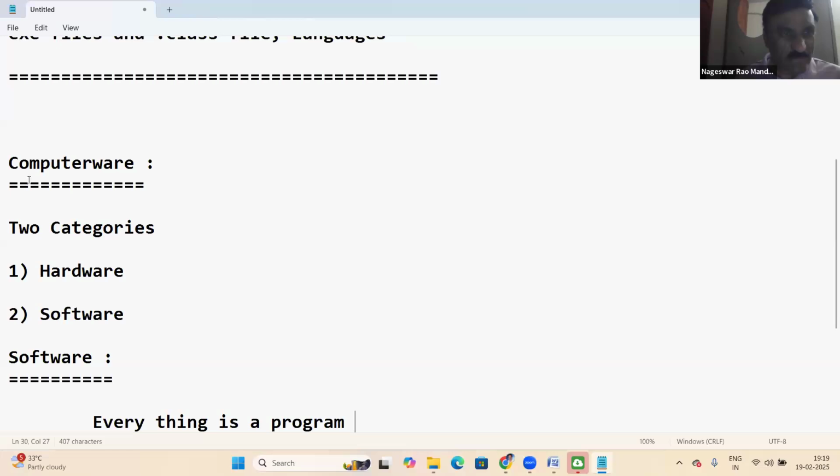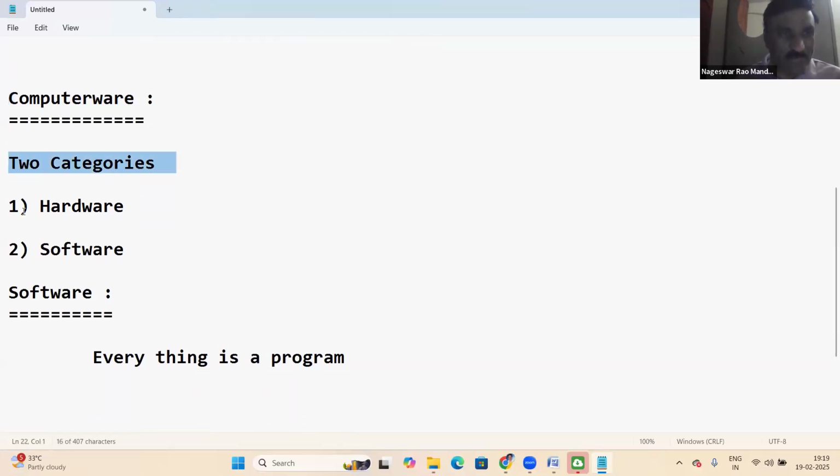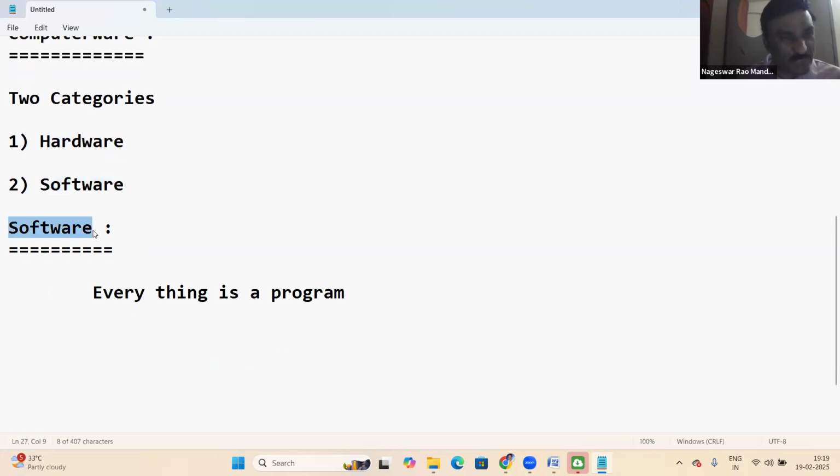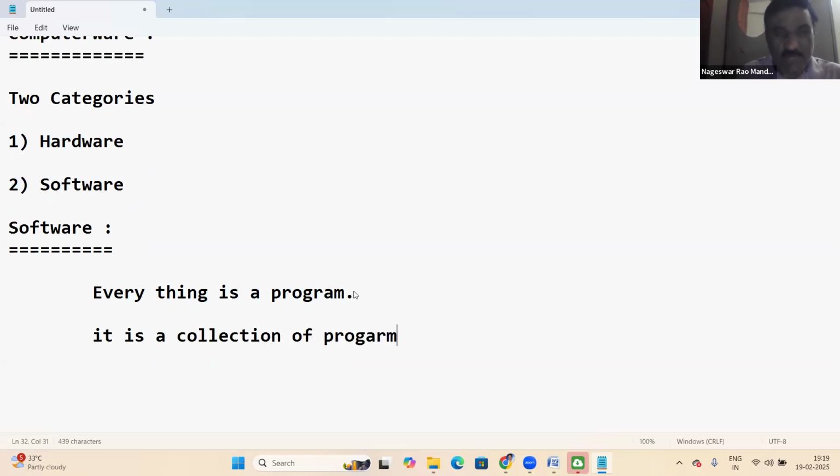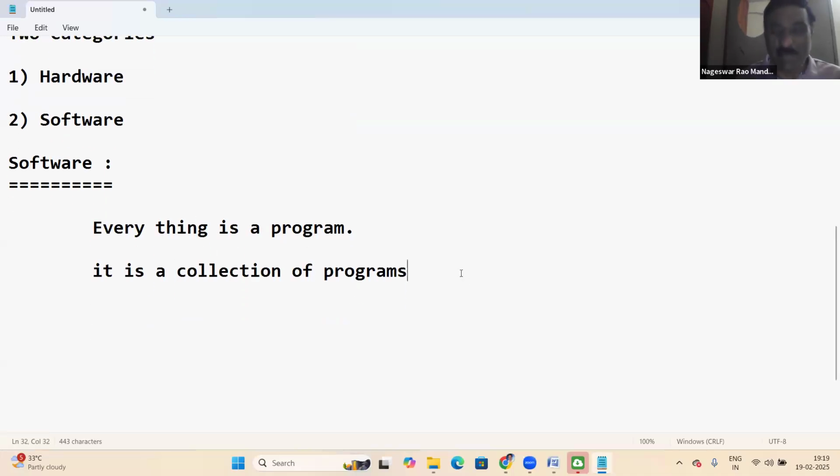So let us start. I'm starting from the computer basics. Computerware has two categories: first hardware, next software. Hardware is the physical components, which is not necessary for us. Next is software. In software, everything is a program. It's a collection of programs.